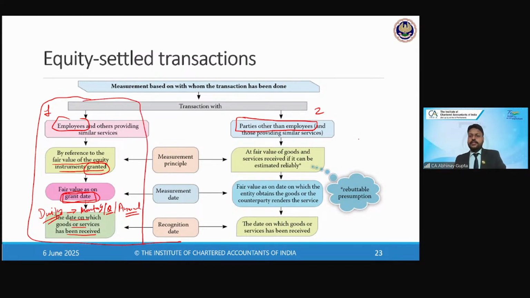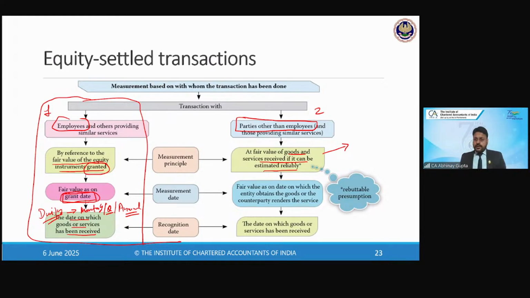Now, for other parties, the fair value of the goods and services received, if it can be estimated reliably. So, of course, we are receiving the invoice, which actually states what is the value of these goods and services. If we are buying any machinery, any raw material, or taking any marketing or legal services, generally these parties send us invoices for the value of their services. So that value will be treated as the fair value of those goods and services, and hence the transaction will be measured at the fair value of those goods and services only, prima facie.